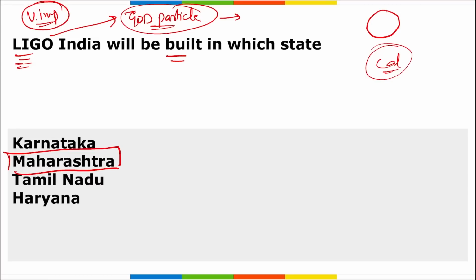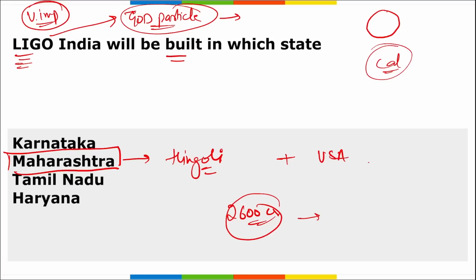So this LIGO India will establish a state-of-the-art gravitational wave observatory in Maharashtra, and in Maharashtra it will be in Hingoli district. And this LIGO laboratory will be built in collaboration with USA. Right? Very important. This project is worth 2600 crore rupees and it is estimated to be built by the year 2030.